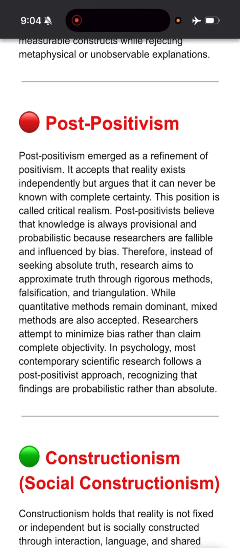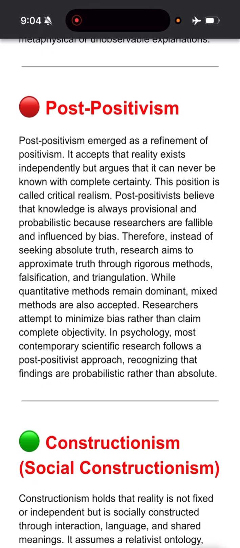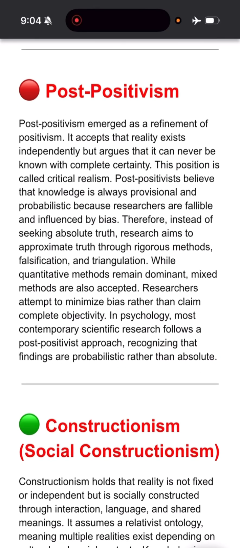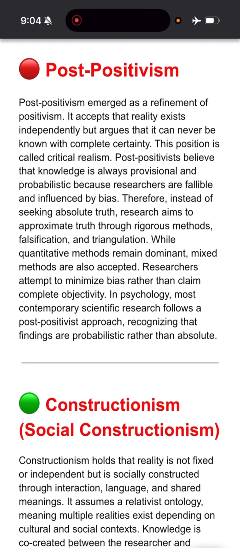So this is again a difference. And what methods are used? Triangulation, falsification. So these rigorous methods are used. And because it is based on critical realism, quantitative methods are dominant, but it still accepts mixed methods, right?